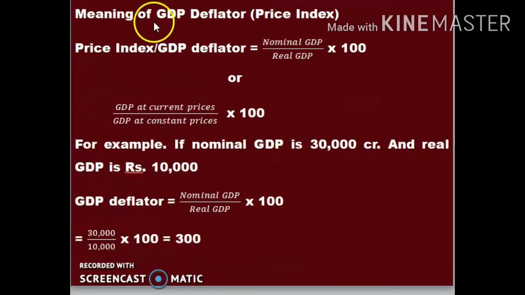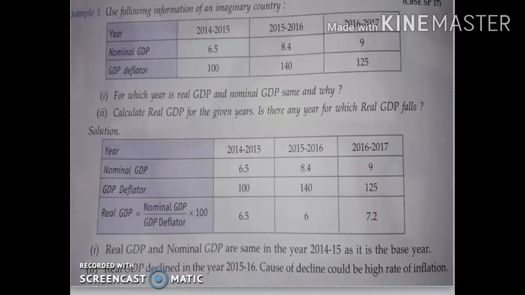Another important concept is the meaning of GDP deflator or price index. How is it calculated? Nominal GDP divided by real GDP into 100, or GDP at current prices divided by GDP at constant prices into 100. For example, if nominal GDP is 30,000 crore and real GDP is 10,000, then 30,000 divided by 10,000 into 100 equals 300. That is the answer. This is a textual question you have in your textbook.